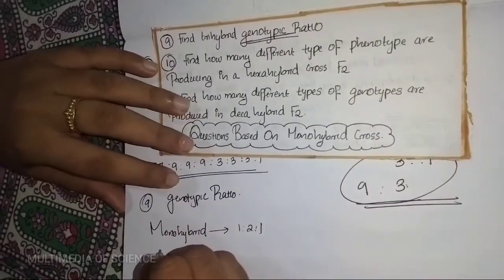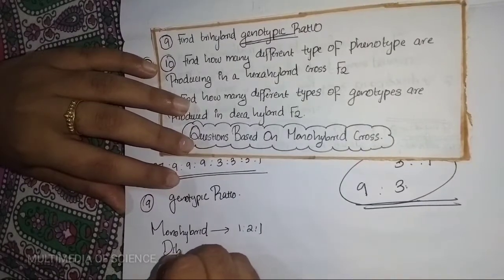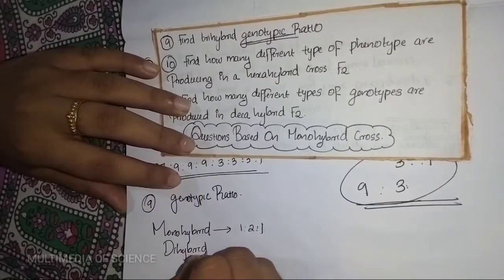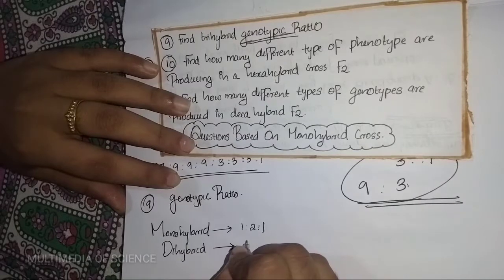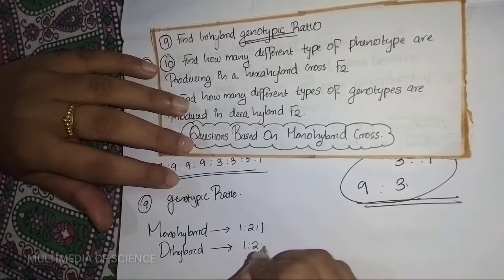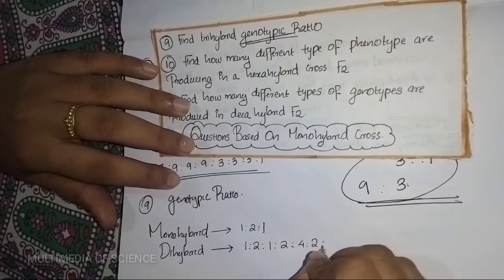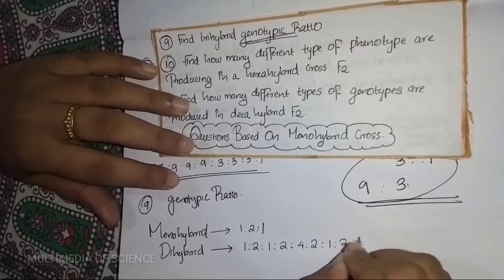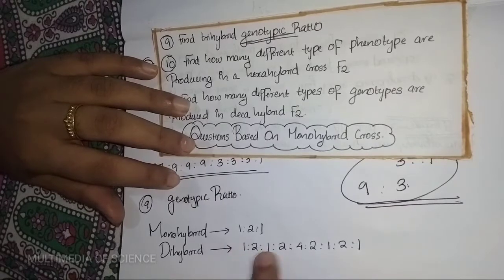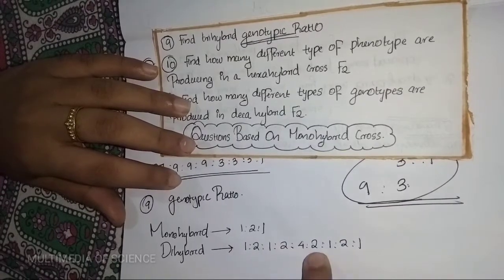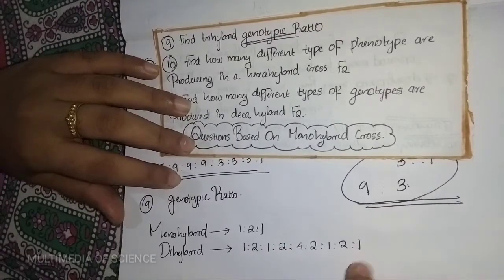Then next is the dihybrid. For a dihybrid cross, the ratio is 1:2:2:1:4:2:2:1:2:1. Clear?